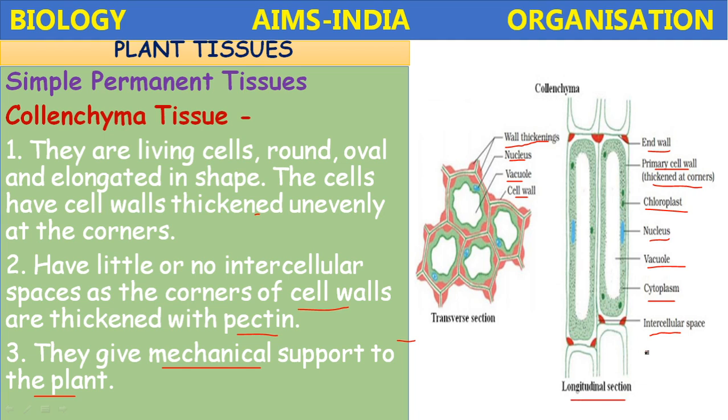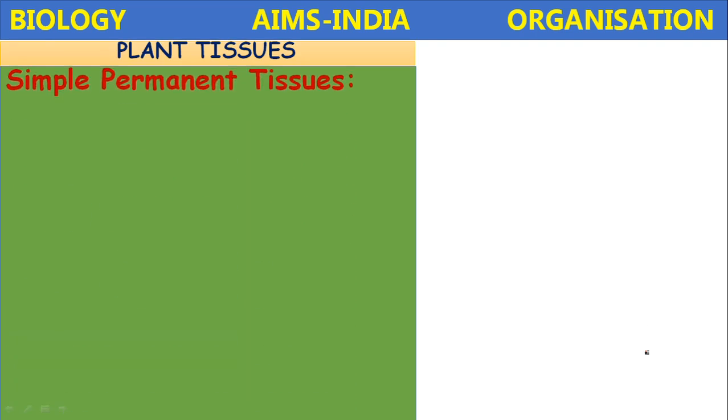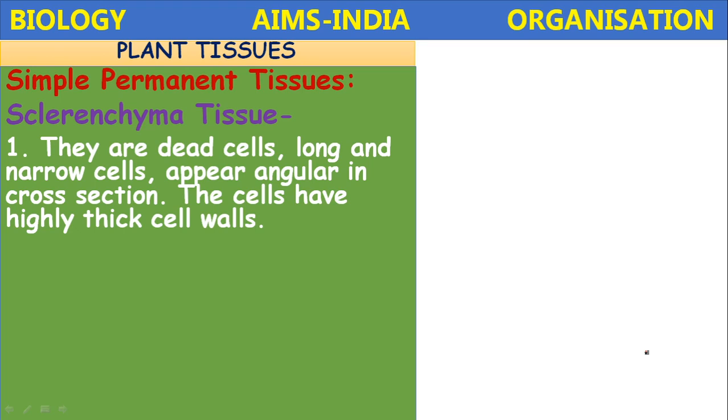So the collenchyma is a mechanical tissue. It gives mechanical support to the young stems. It gives the flexibility. Okay, the young stems bend but do not break because of presence of collenchyma tissue. Next, the simple permanent tissue, the last one is sclerenchymatous tissue.